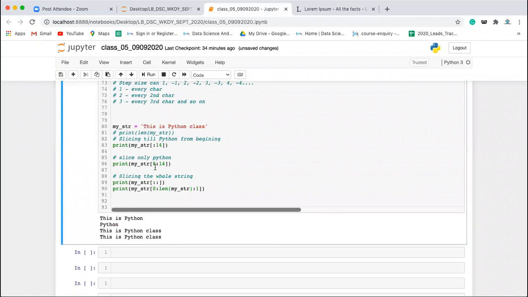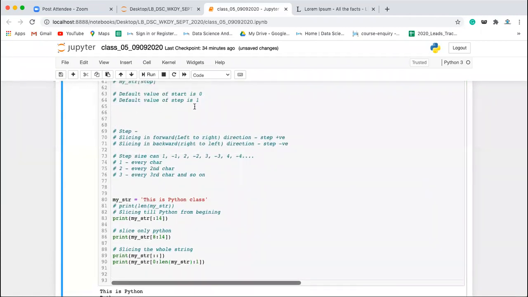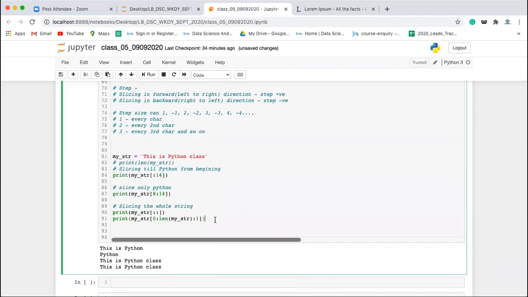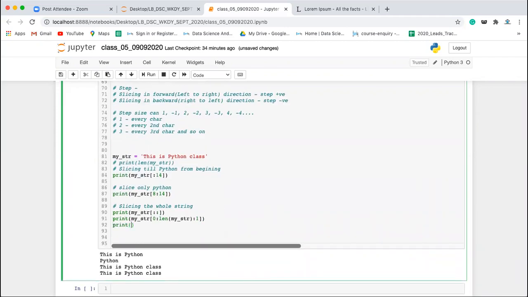What is the default value of start? It is 0. The default value of step is 1, and the default value of stop is the length of the string. Also, you can give any number here. For example, my_str and colon, you can give 100. Though there are not 100 characters, it will still slice the whole string. If you give an index greater than the length of the string, it will still slice the whole string. It will not give you an error.